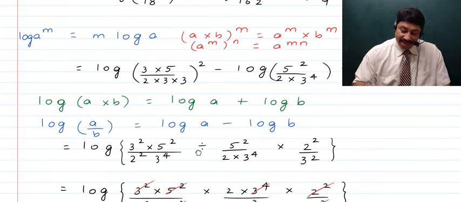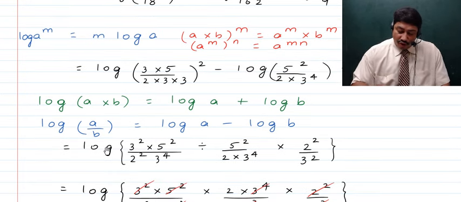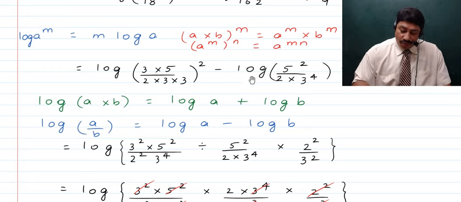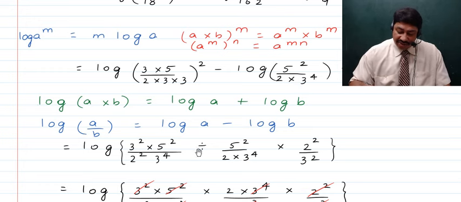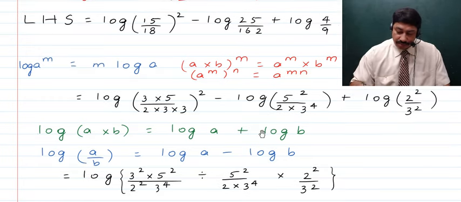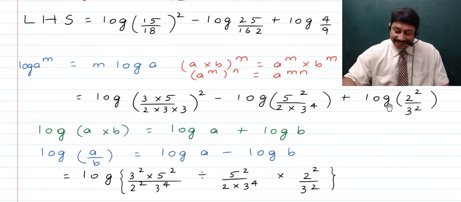So we'll use that here then. So we have log first written, then we have the first number written. When there is a minus sign, obviously the second number with the log is going to be in division with the first number. Now the next number, as it is coming after plus log of that number, so here now next we'll have a multiplication sign with 2 square divided by 3 square.